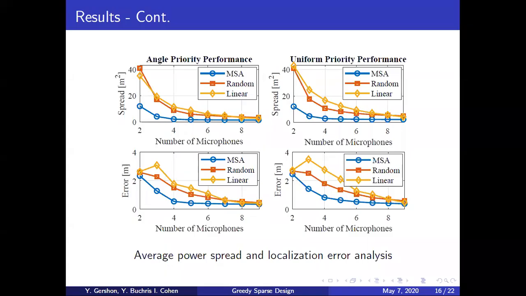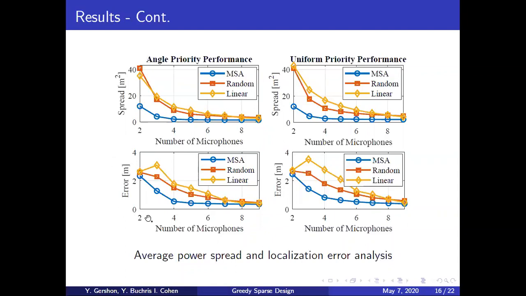Here, we present the performance of the array during the entire process of design for all three methods. In the top two figures, we can see the average power spread for the angle priority and for the uniform priority during the design iterations, meaning the number of microphones in the array. And we can see that our algorithm, in the blue line, provides the minimal average power spread for the entire design process for each number of microphones in the array.